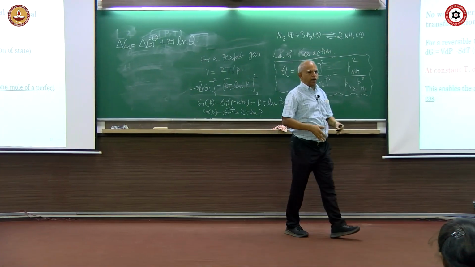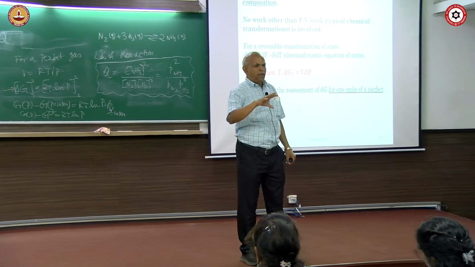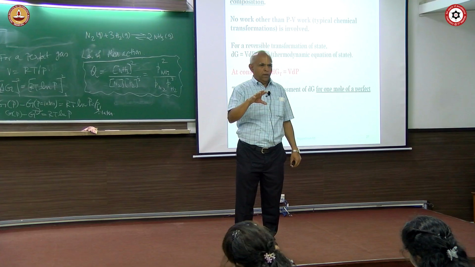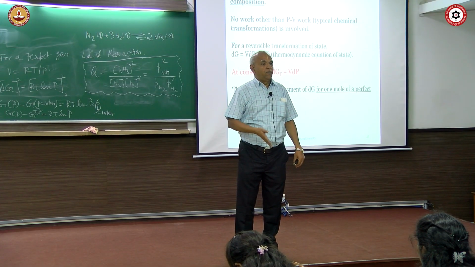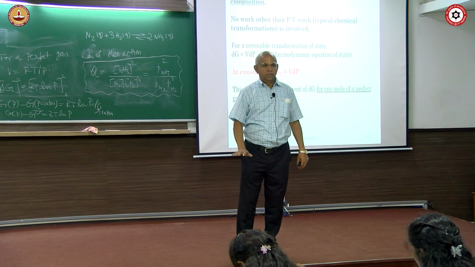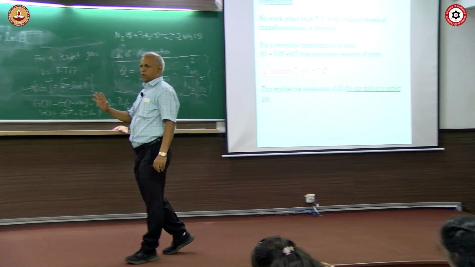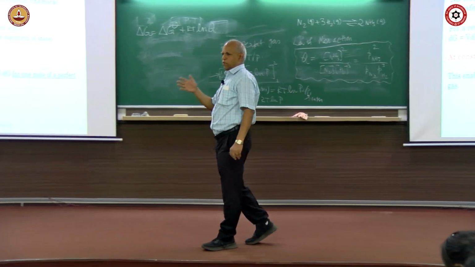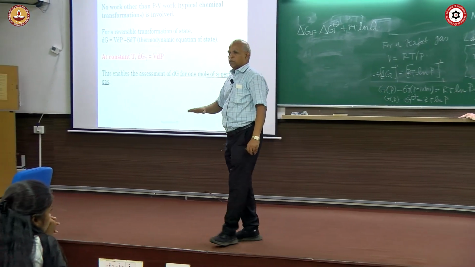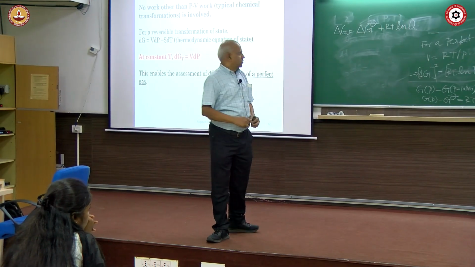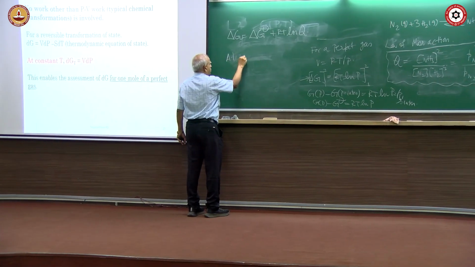Generally this N2 plus 3H2 tends to go to an equilibrium state. That is, if you plot the free energy of the reaction mixture as a function of the reaction, at some composition it will have the lowest free energy: some composition of ammonia, some composition of remaining nitrogen, some composition of remaining hydrogen, that will have the lowest free energy. So this is when at equilibrium.